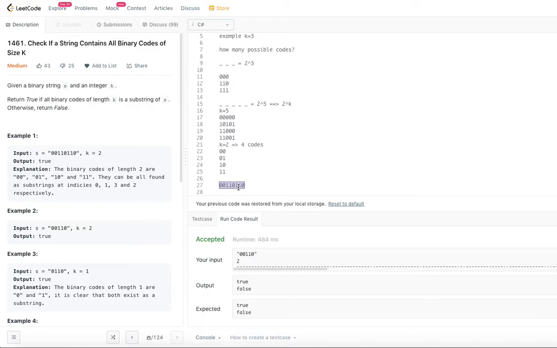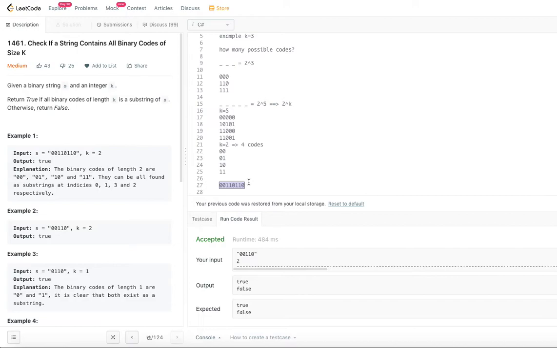That means what we are saying is we are generating all those 4 codes, or rather the 2 power k codes, and seeing if all of those are present in the given binary string. So that's one thing. That's one approach.